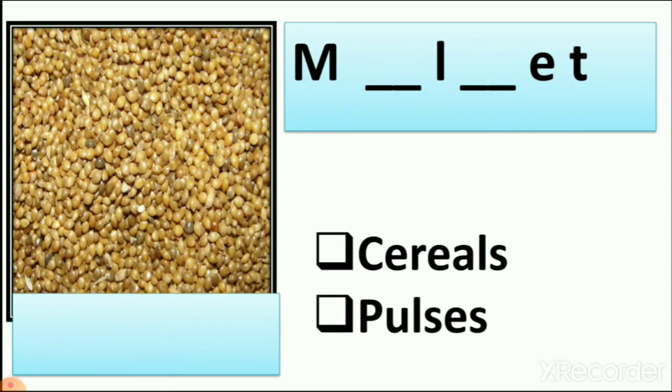Now let's see which is the next one. Yes, it is again cereal. Now what is this? It is millet. So we eat millet flour. We make thick chapatis from millet flour. Now let's see what is the spelling of millet. M I L L E T. So what is the spelling of millet?